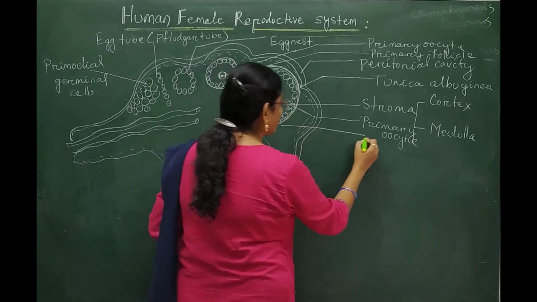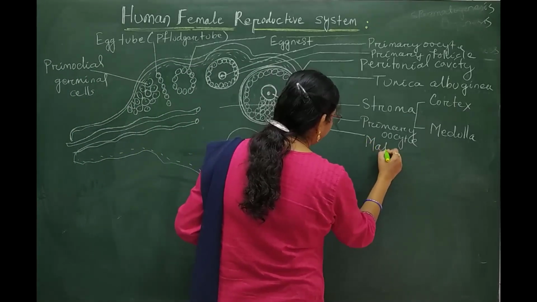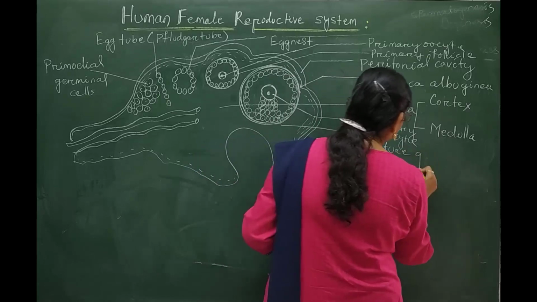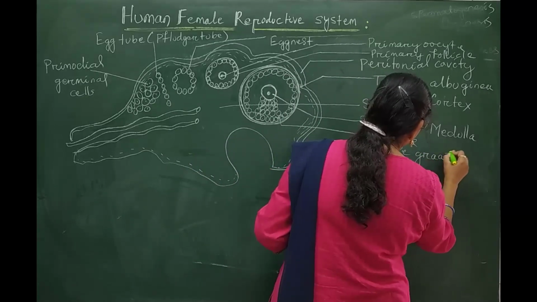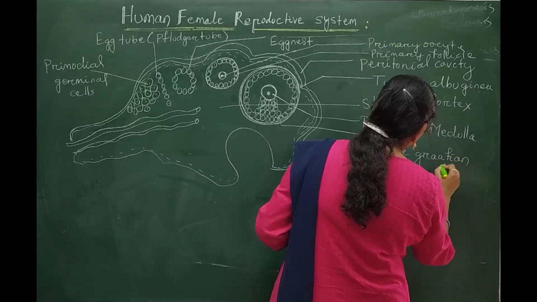All the total structure is called mature Graafian follicle.